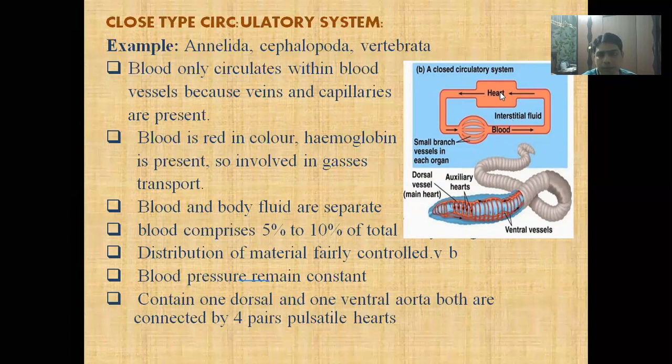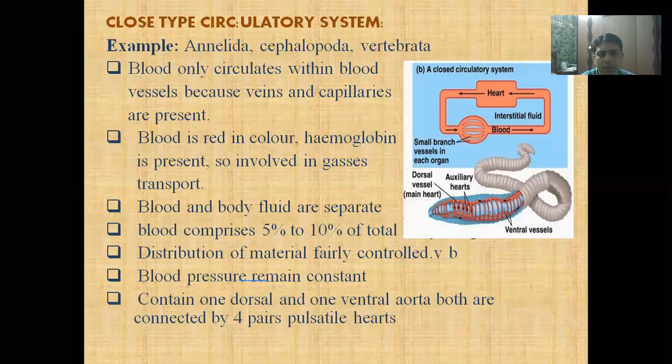Here you can see the blood released from the heart goes through the artery, and the artery enters into the capillaries. Here is the tissue level, and then the blood escapes from the capillaries into the veins and again towards the heart. Blood cannot enter into the body cavity.